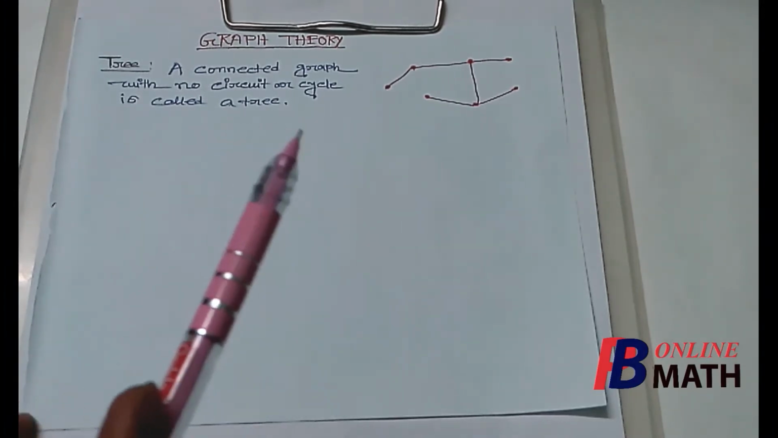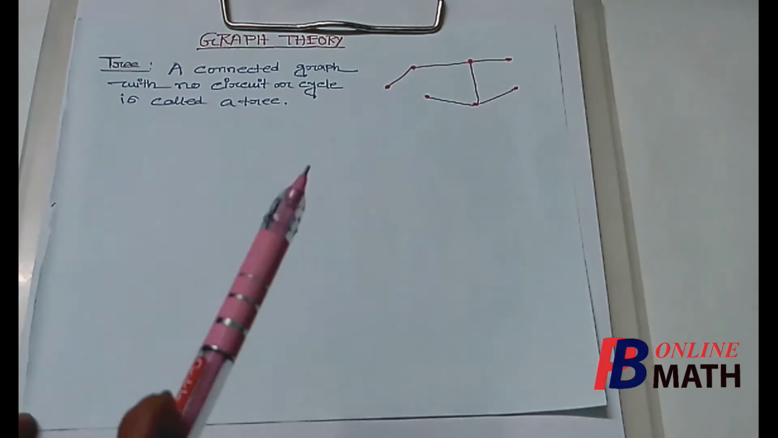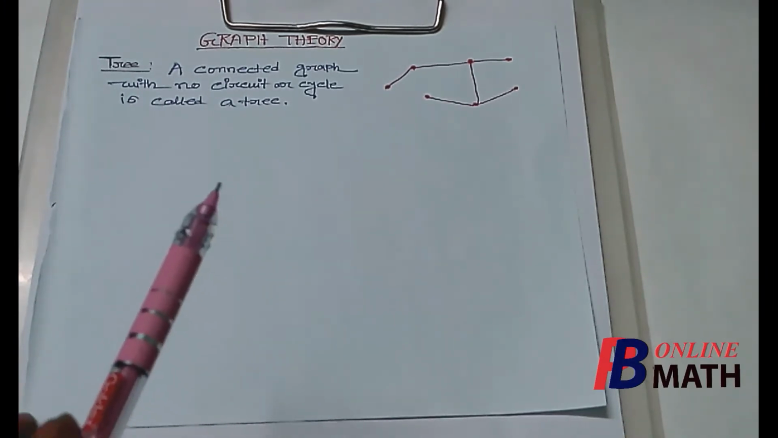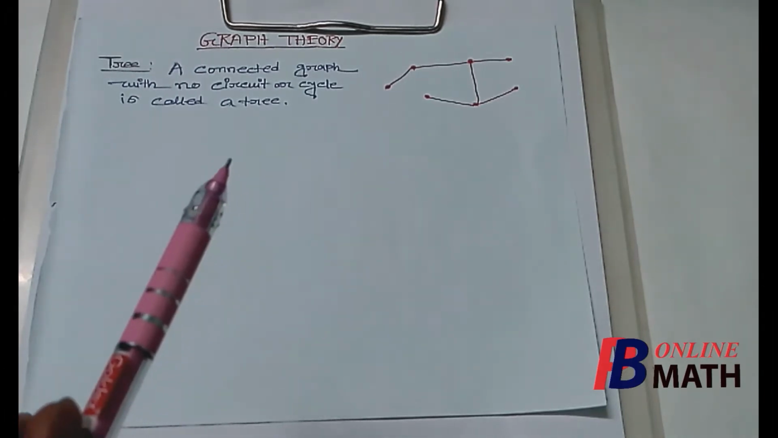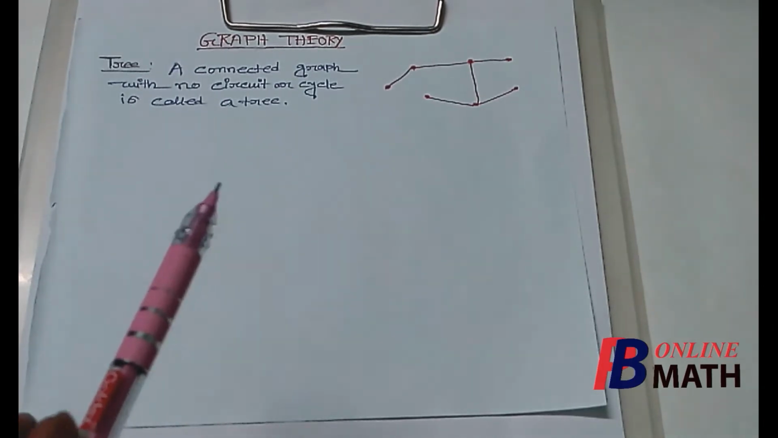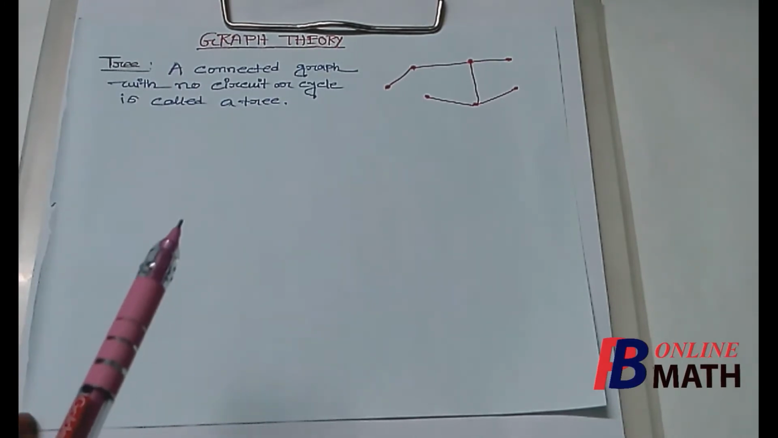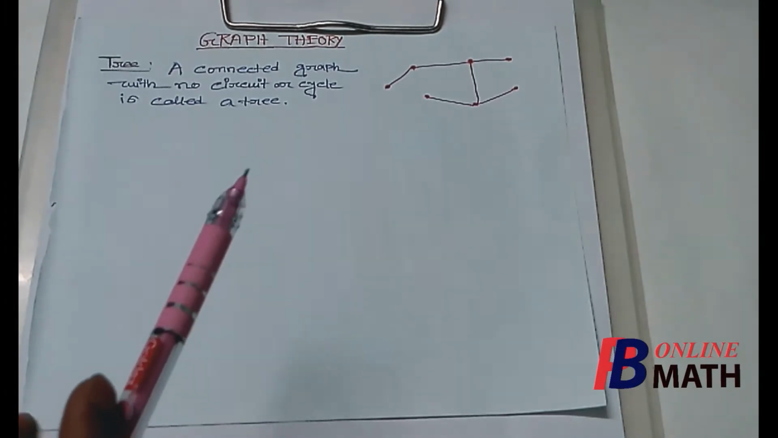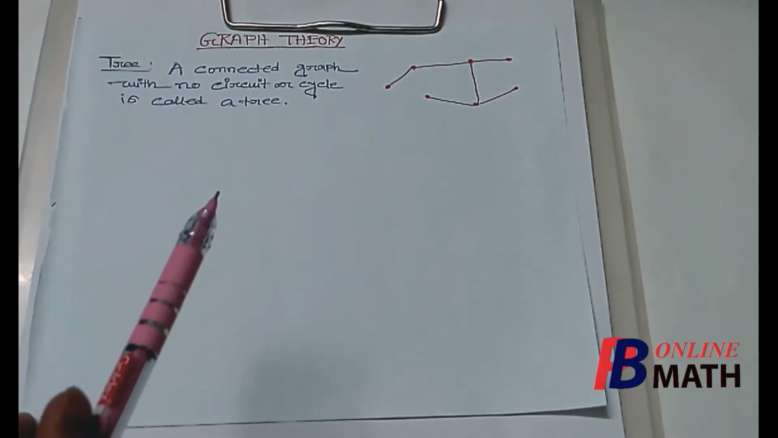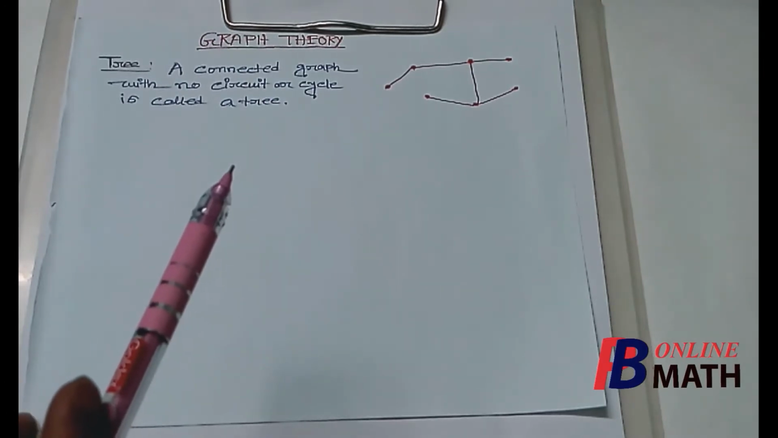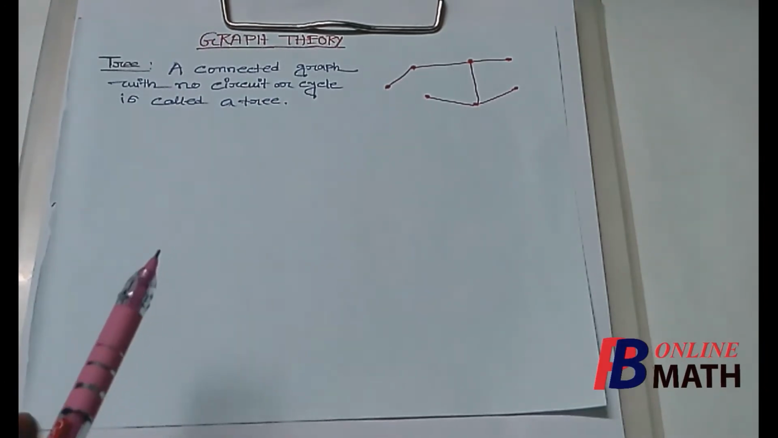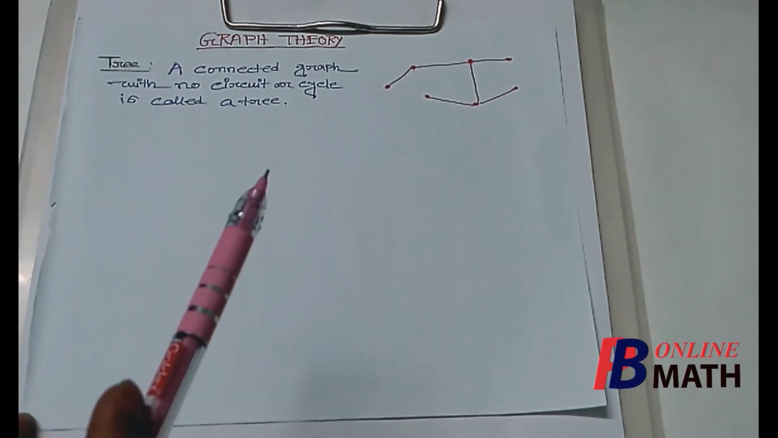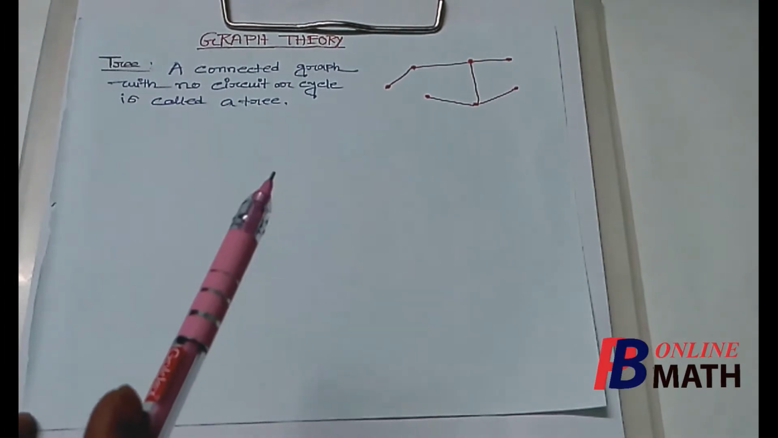A connected graph with no circuit or cycle is called a tree. So if we find a graph such that the graph is connected and contains no circuit or cycle, then this special type of graph is called a tree. Since a tree contains no circuit or cycle, that means automatically the graph contains no parallel edges or self loop. That means whenever we consider a tree, then the tree must be a simple connected graph with no circuit on it.